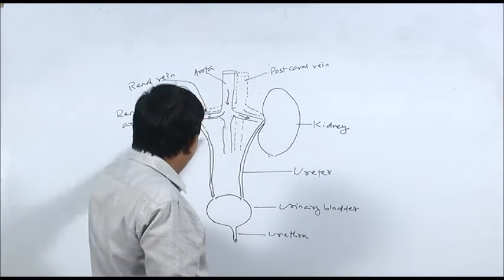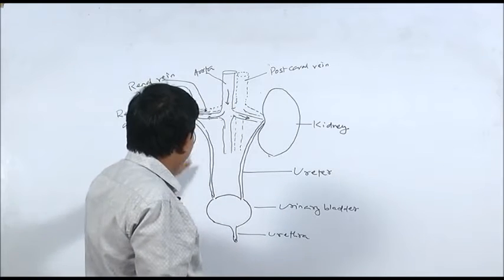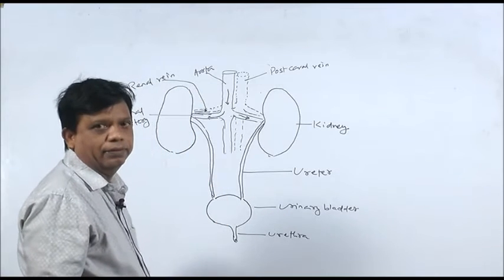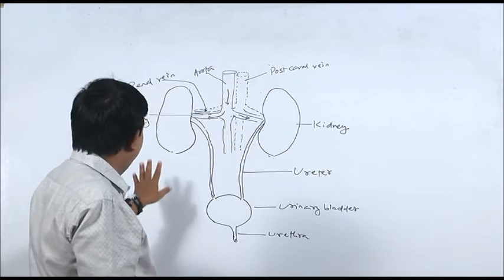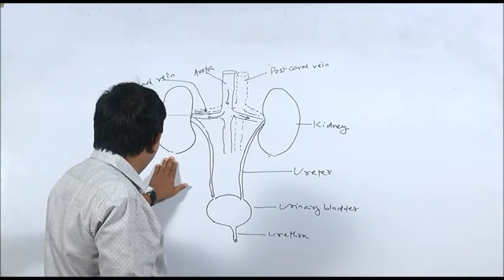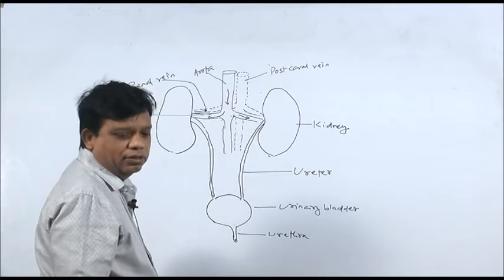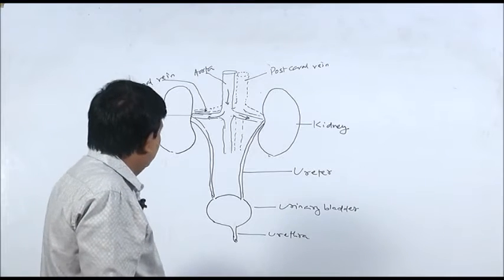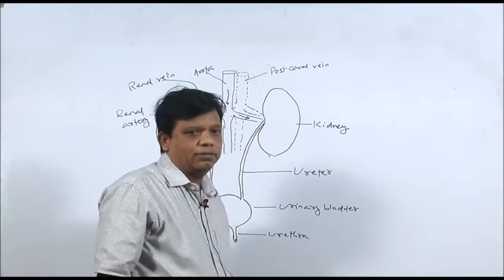So this is the excretory system of a human being. Here the main excretory organs are the kidneys. Now we will know the structure of kidney.